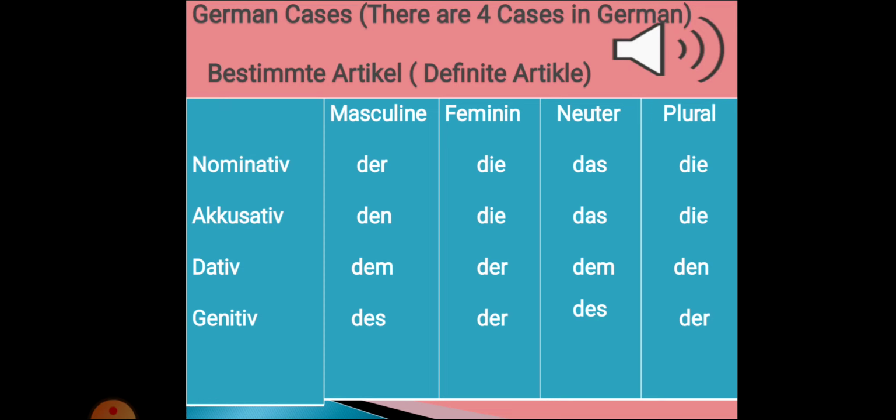So now we will learn accusative. According to nominative, masculine article is der. In accusative it will change to den.